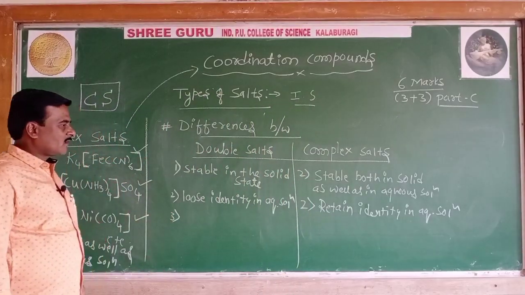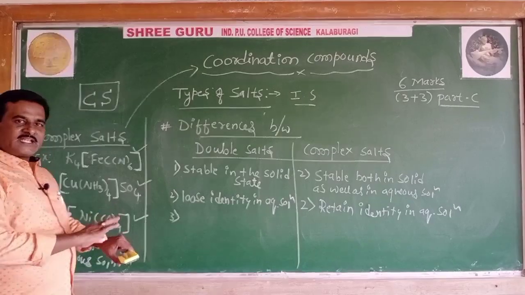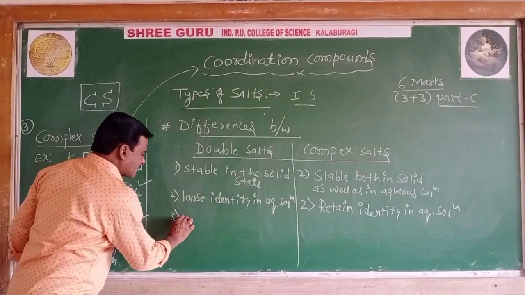Third, double salts dissociate into constituent ions.